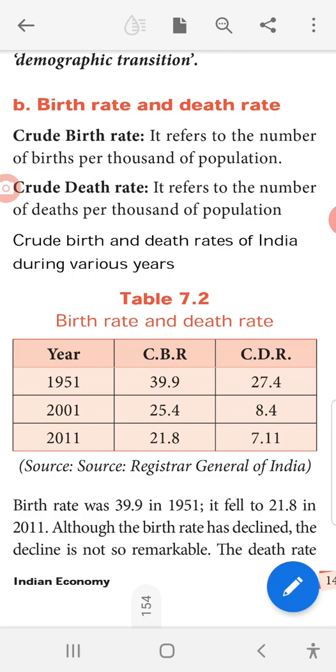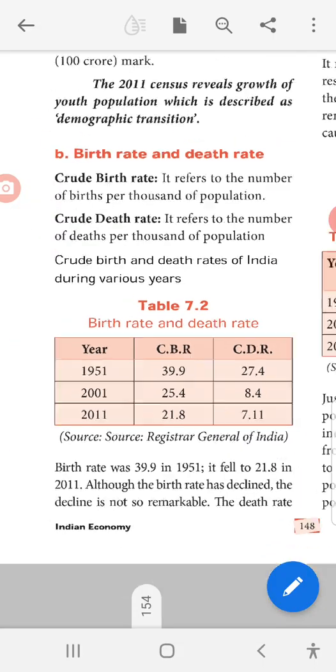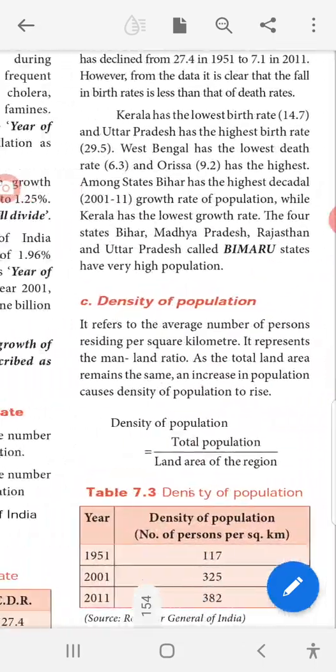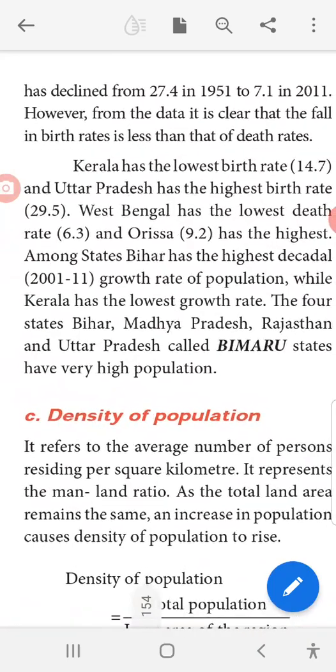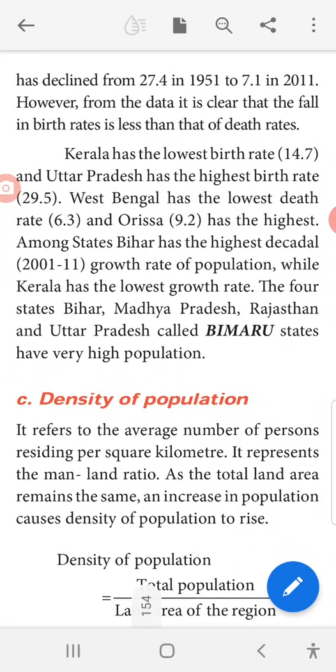Although the birth rate has declined, the decline is not so remarkable. The death rate has declined from 27.4 in 1951 to 7.1 in 2011. However, from the data, it is clear that the fall in birth rate is less than that of death rate. Okay, so which one is clear? The fall in birth rate is less than the death rate.